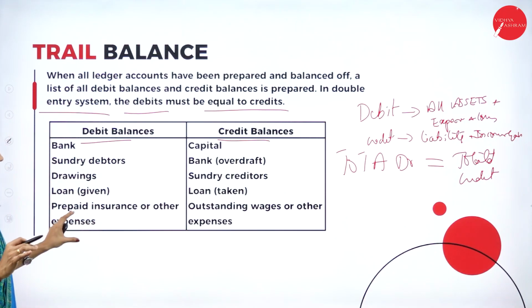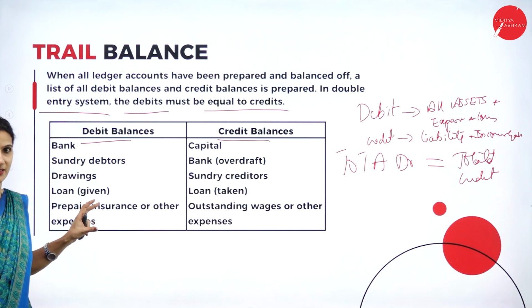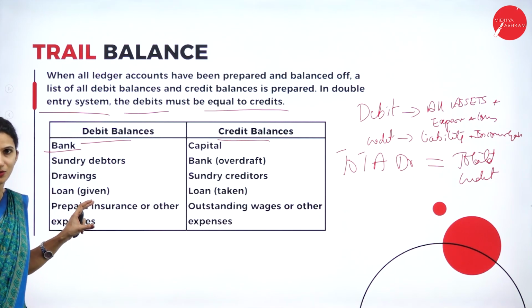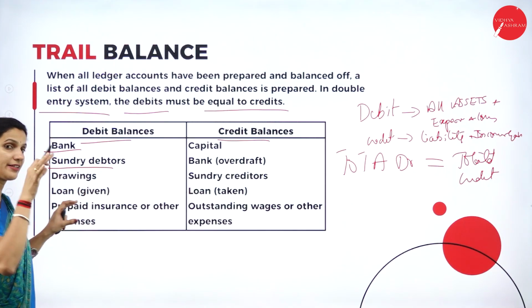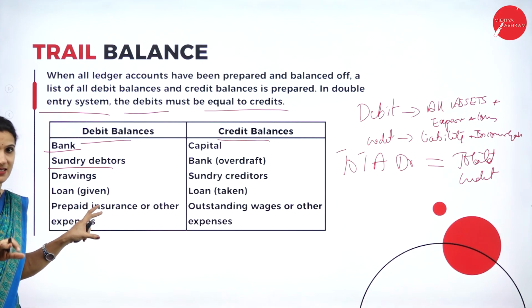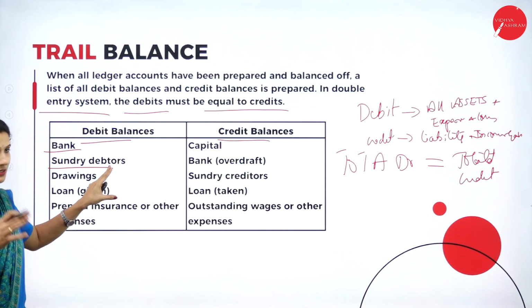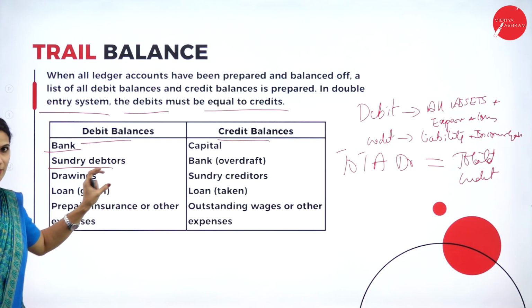So here specific items are given, which come under the debit side and which come under the credit side. First, it is the bank. Obviously the bank balance is an asset, so that comes under debit balance. Then we have debtors. That is considered an asset, where the customers are going to pay later to the business. That is the debtors value, definitely an asset to the business, so you will write it under the debit side.